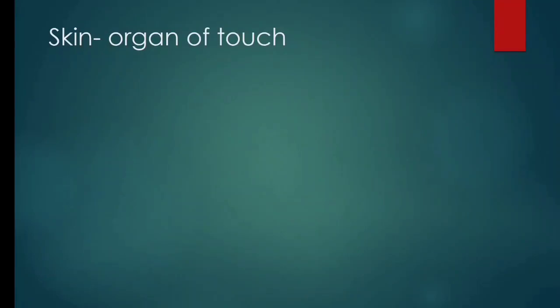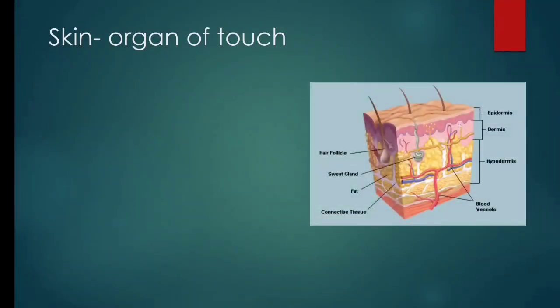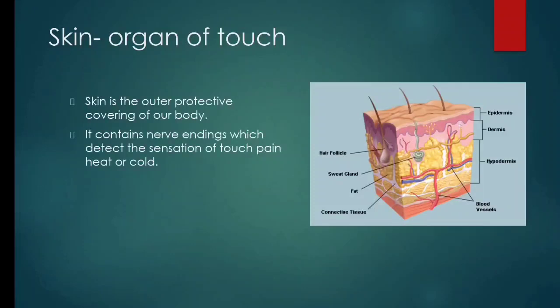Last sense organ is the skin. Skin is the organ of touch. It is the outermost protective covering of our body. It contains nerve endings which detect the sensation of touch, pain, heat or cold.